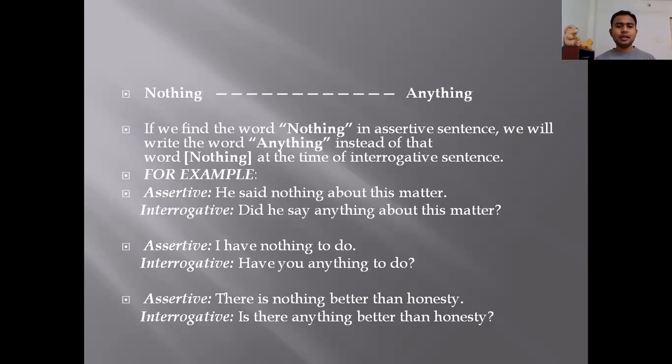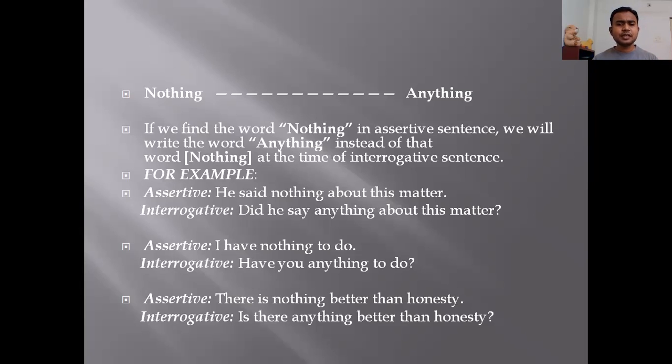So assertive sentence, I have nothing to do, and when you convert into interrogative, have आगे आ जाएगा और क्या बनेगा? क्वेश्चन वर्ड. और क्या पूछेगा? Have you anything to do? मतलब I will convert to you. I का I नहीं रहेगा. I will become you and nothing will become anything. To do, and at the end question mark.